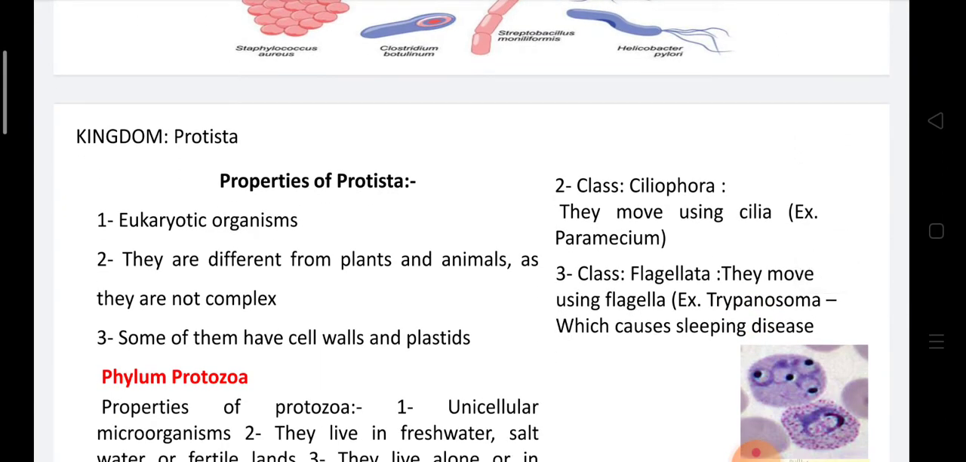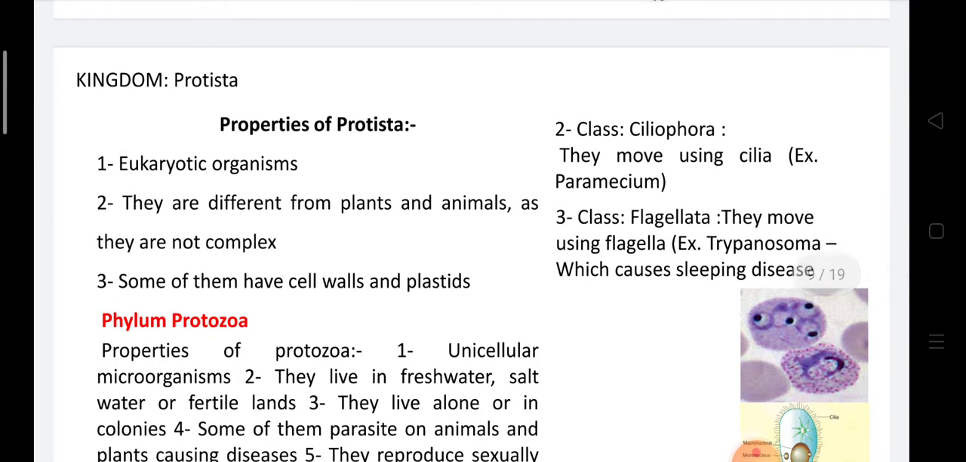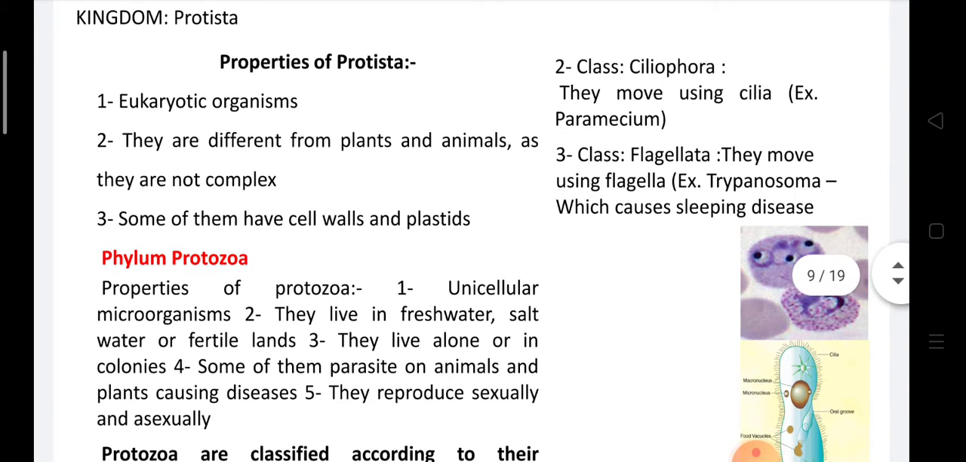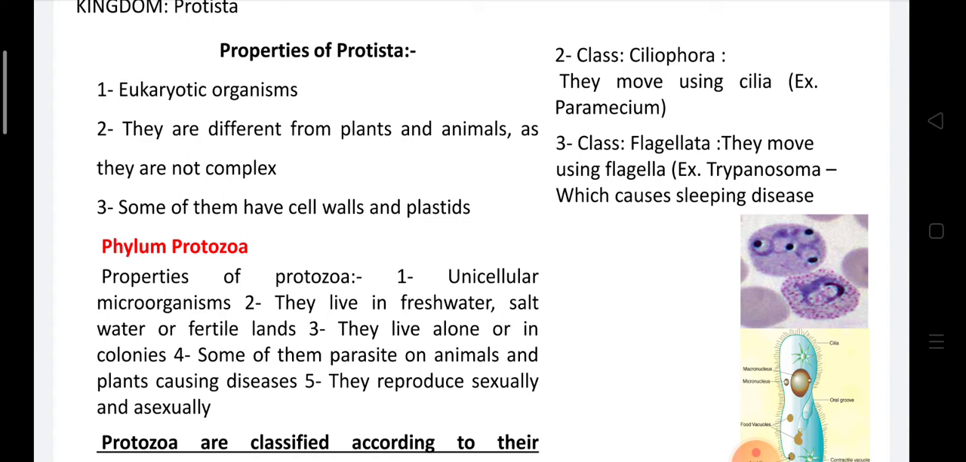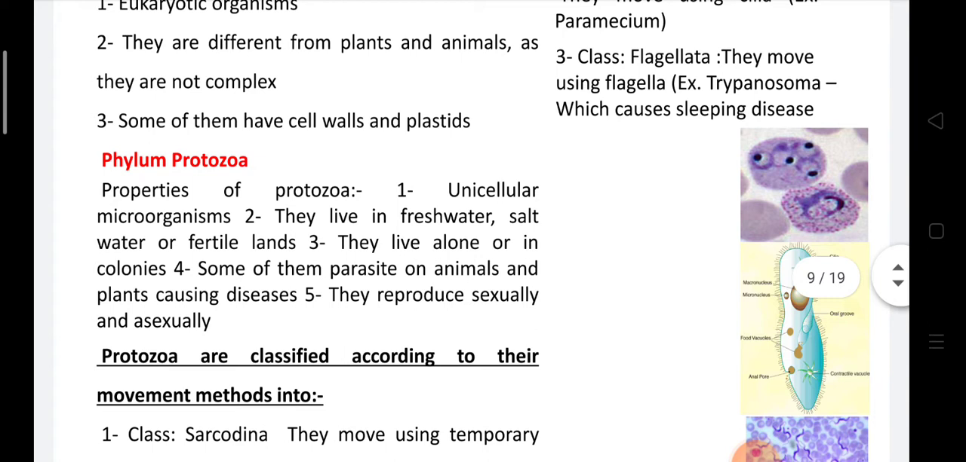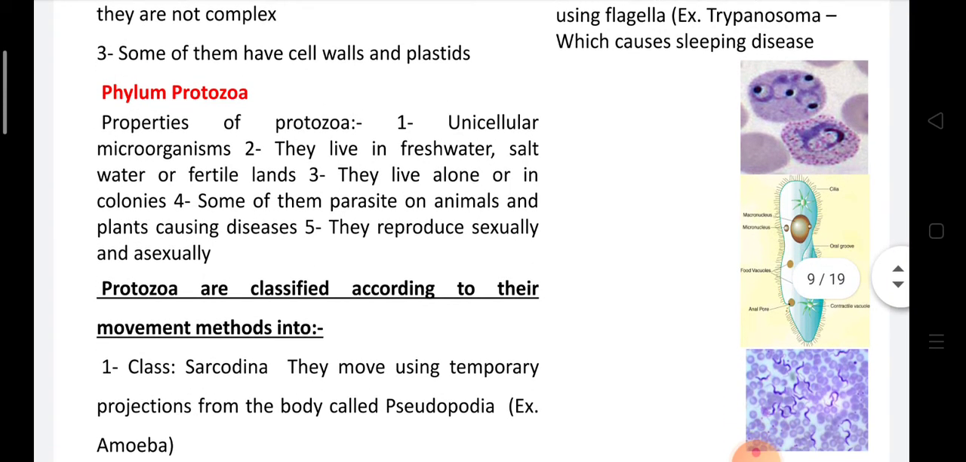Kingdom Protista. Protista are eukaryotic organisms. They are different from plants and animals. Some of them have cell walls and plastids. The first phylum of Protista is called Protozoa. Protozoa are unicellular microorganisms that live in fresh water, salt water, or fertile lands. They live alone or in colonies. Some of them parasitize animals and plants, causing diseases, and they reproduce sexually and asexually.